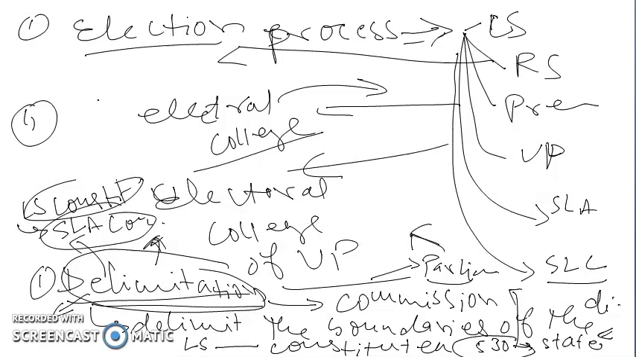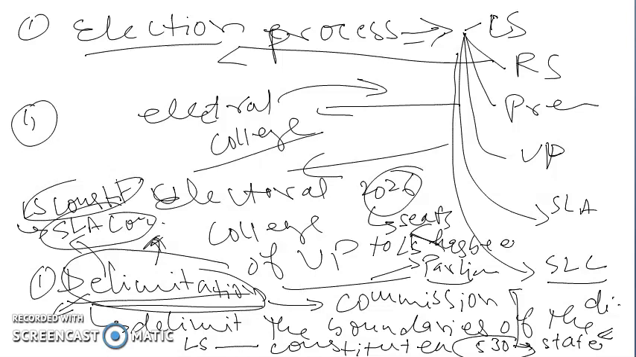And as we know, up to 2026 the seats to Lok Sabha have been frozen. It means the representation of the states in the Lok Sabha can neither be reduced nor be increased up to 2026. But when this limit expires in 2026, the Parliament will have power to increase the seats in the Lok Sabha.